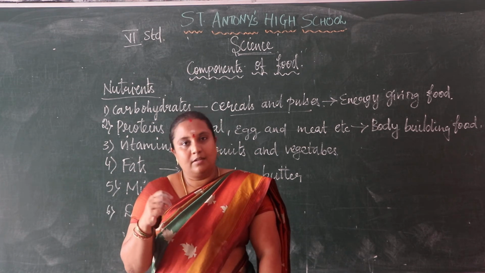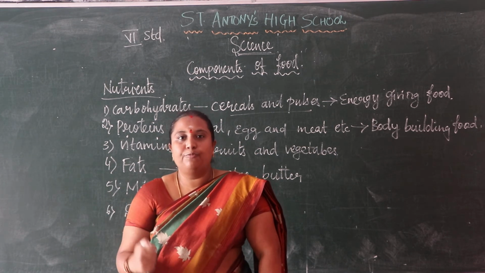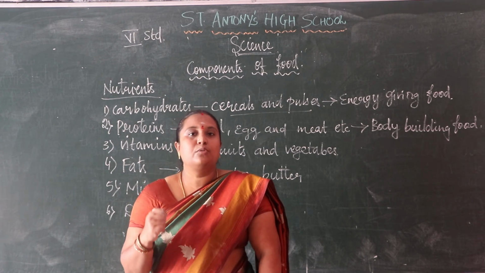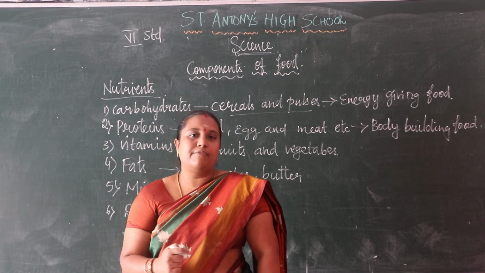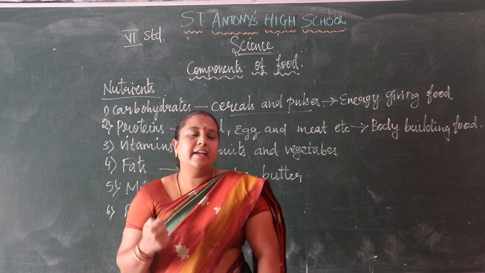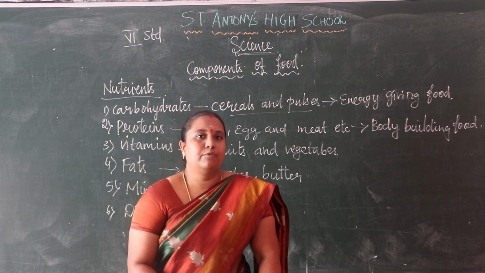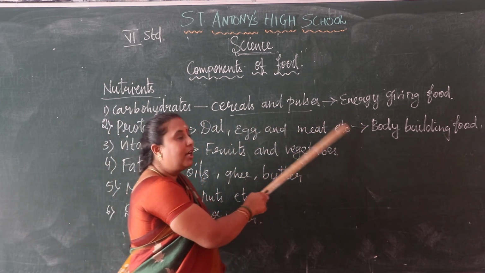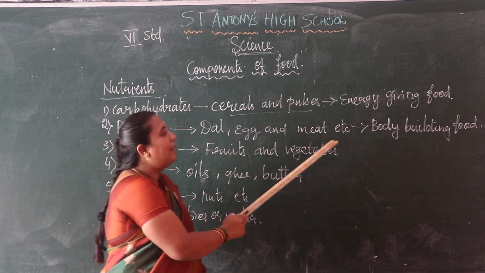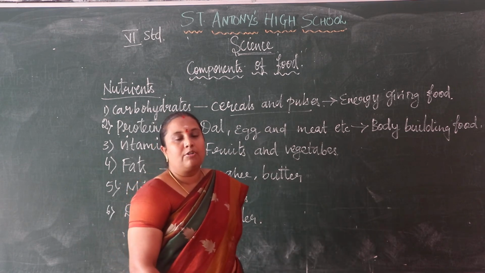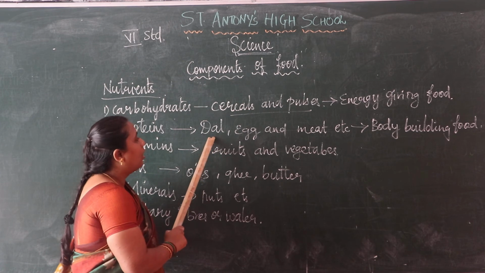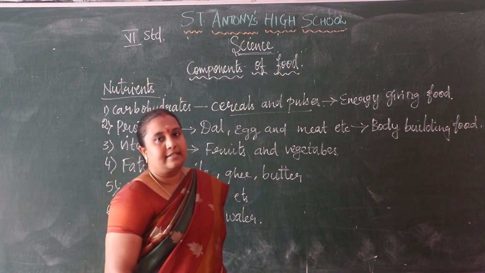Proteins build each and every cell. Proteins help us to grow each and every cell of our body. So we can say it is a body building food. Carbohydrates are energy giving food and proteins are body building food. Proteins are present in dal, egg and meat, etc.